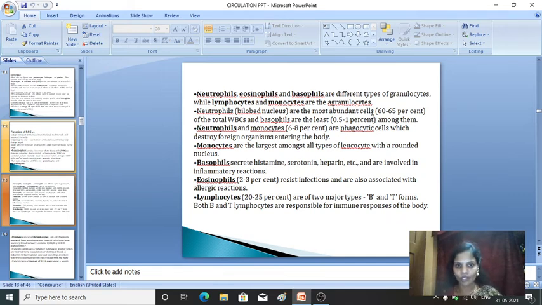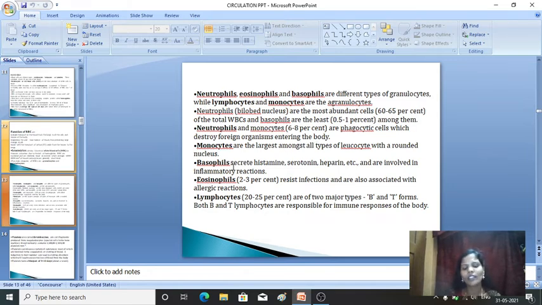Least is the basophils. Then neutrophils and monocytes are phagocytic cells which destroy the foreign organisms entering our body. So these are the functions of neutrophils and monocytes. Phagocytic, as you already know, means they engulf or destroy the foreign substances entering the blood. Then monocytes are the largest among all types of leukocytes, with a rounded nucleus.